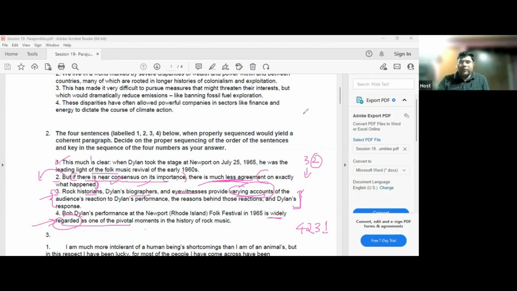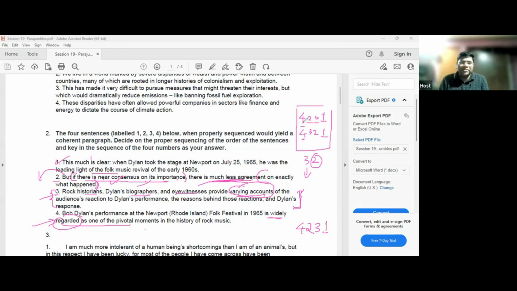Understand. 4 is clearly the opening, 1 is clearly the ending. You have to just put 2 more in place. So if you look at the answer options, 50% will be 4-2-3-1, 50% will be 4-3-2-1. Difficulty comes when things are not easy to catch. Here you only have to decide what comes first, 3 or 2, and the "but" helps you understand the contrast. The ones who are a little alert will mark 4-2-3-1.